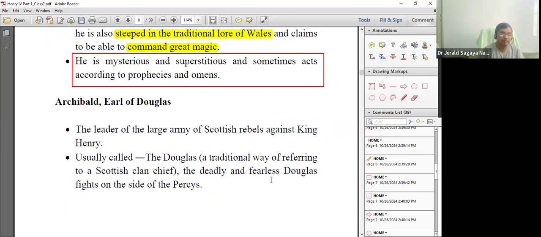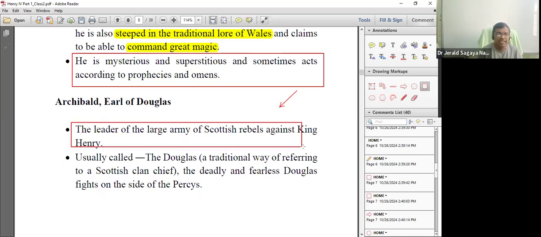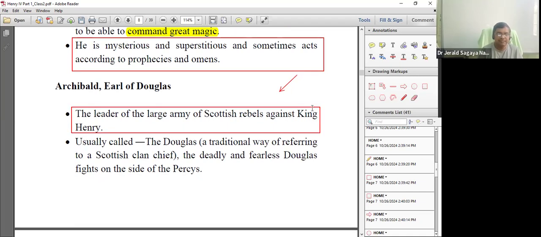After that you'll find other rebels. Just one hero, and many enemies against that hero. One of the enemies is Archibald, the Earl of Douglas. Who is this man? He was the leader of a large army of Scottish rebels. He is usually called the Douglas.